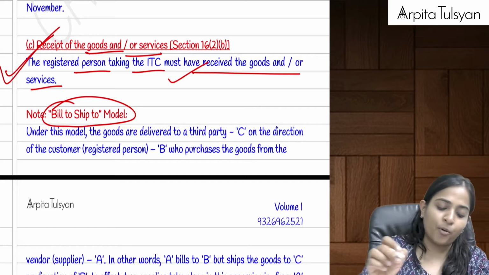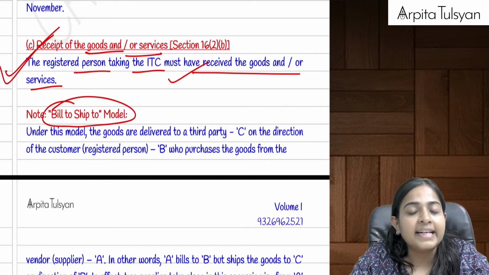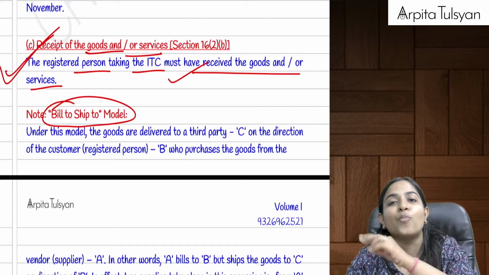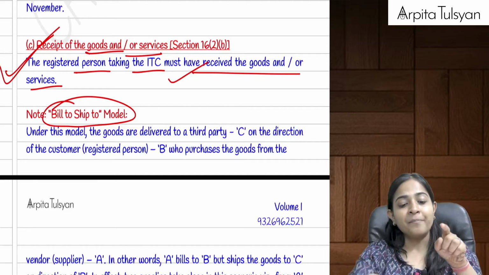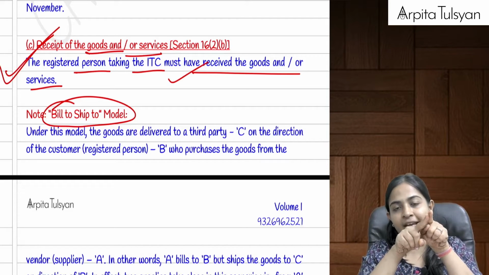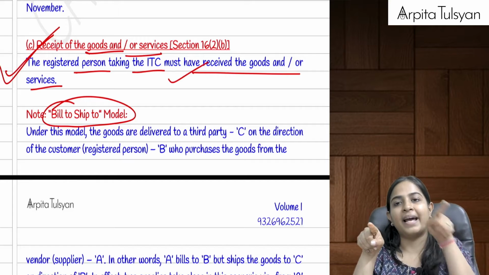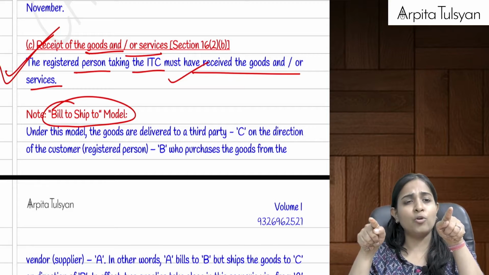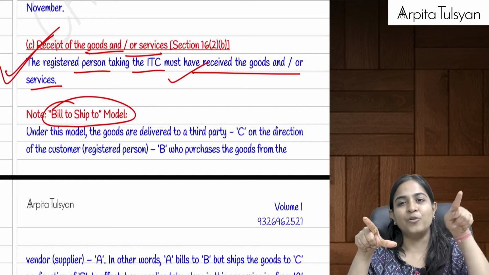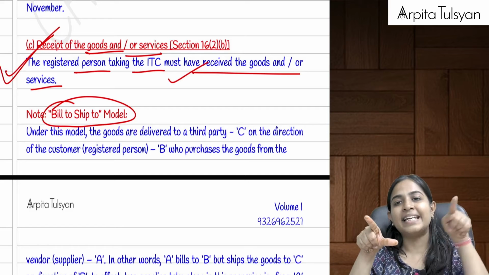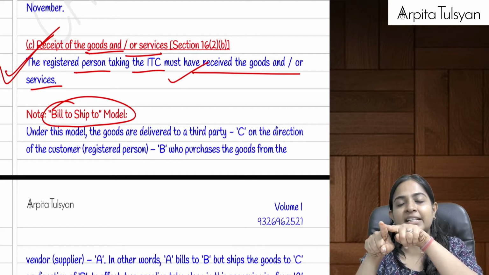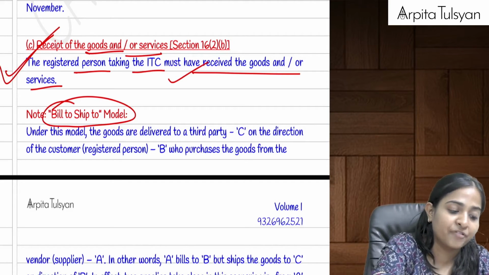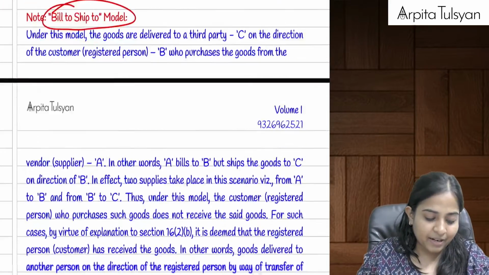Third point, very, very important, that recipient can take the credit only if you have actually received the goods or services, except in case of bill to ship to model. Okay, in case of bill to ship to model, remember, this supplier A entered into a contract with B that A will supply it to B. Then B got an order from C. So B told A that you please give it to C directly. So as soon as C receives the goods, it is deemed that B has received the goods. Right? So B can take the ITC of the same, even without receiving the goods physically. That was your third point.